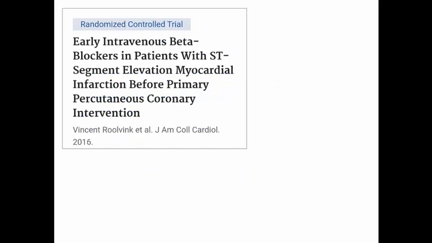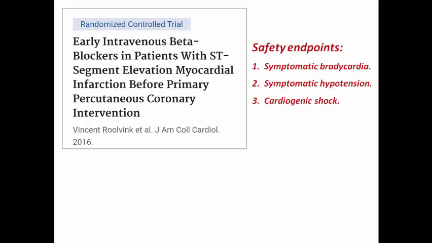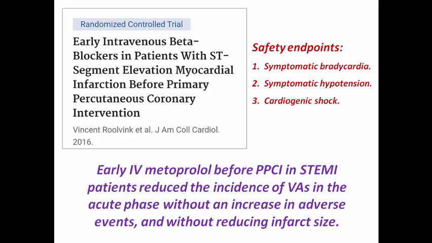In this randomized controlled trial, early intravenous beta blockers in patients with STEMI before primary PCI were compared to placebo, and the safety endpoints, in which we stop or avoid IV beta blockers, were symptomatic bradycardia, symptomatic hypotension, or cardiogenic shock. The result here is that early IV metoprolol before primary PCI in STEMI patients reduced the incidence of ventricular arrhythmias in the acute phase without any increase in adverse events and without reducing infarct size. So intravenous beta blockers, unless contraindicated, are beneficial in STEMI patients.